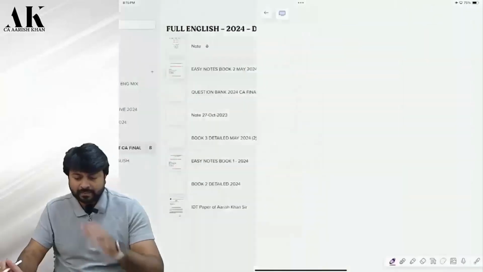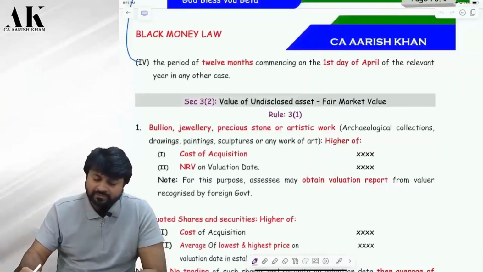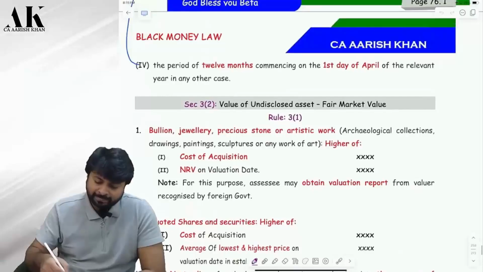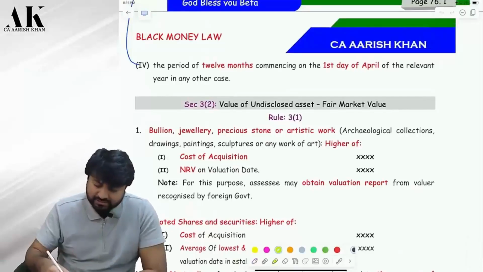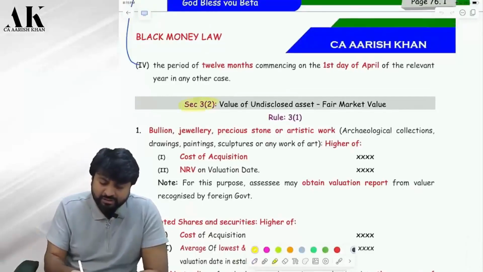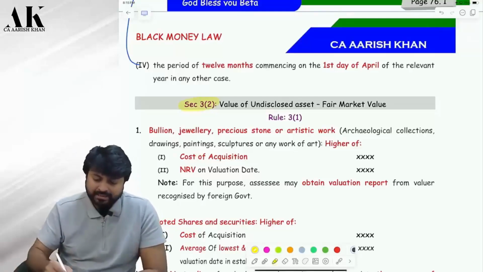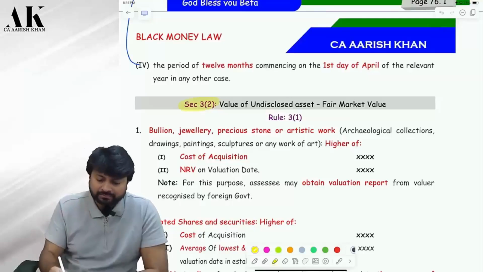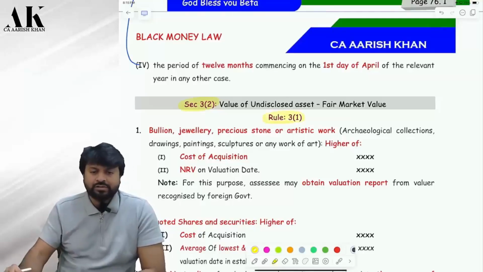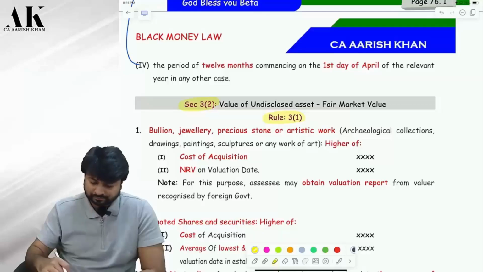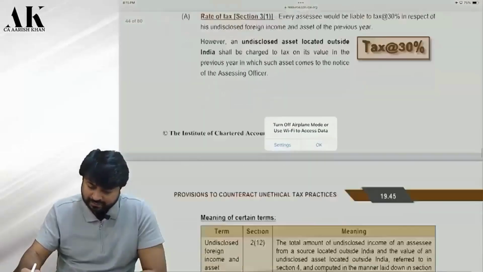Yes, sir. So, in case of undisclosed asset, how are we going to value? Okay. So, the valuation is given under section 3, subsection 2. Where it is given? And under section 3, subsection 2, they have prescribed certain rules. What they have prescribed? Certain rules. I'll just show you from here.